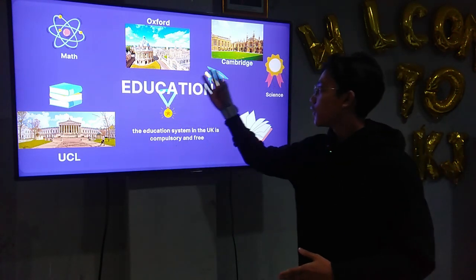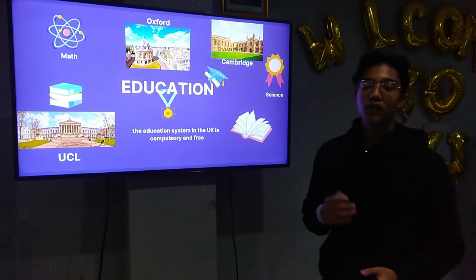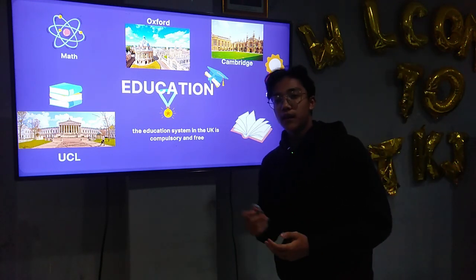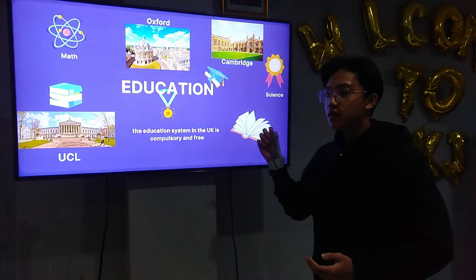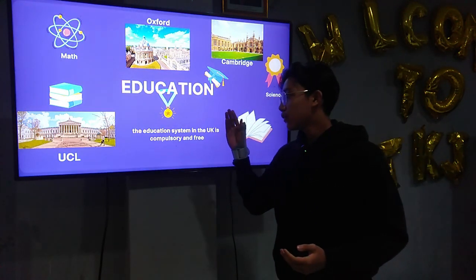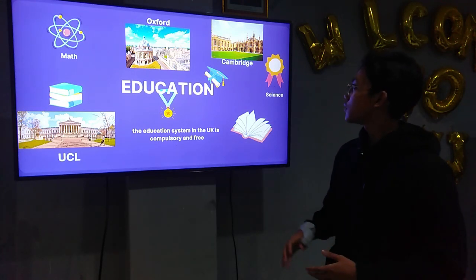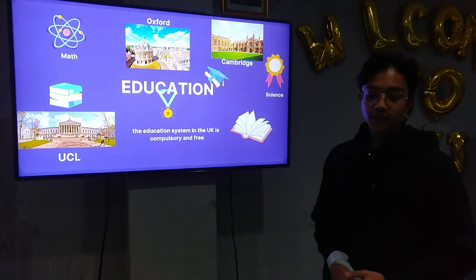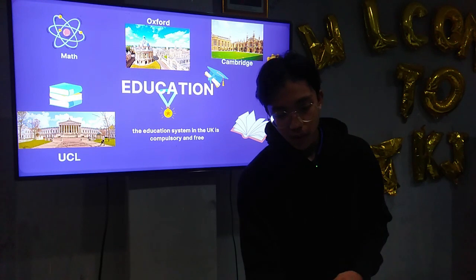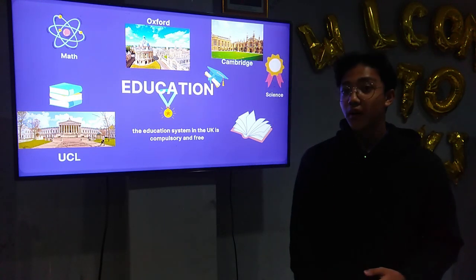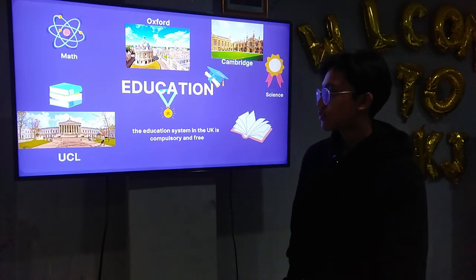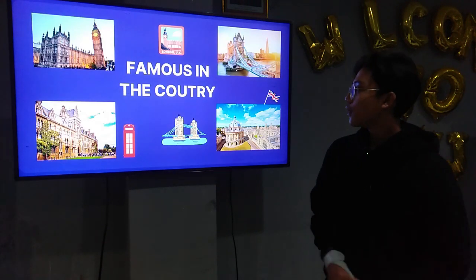As you can see here, their building is unique, like an ancient building. What's good is that even though it's a real ancient building, they take good care of it because it still looks good. That's why it became one of the tourism places in the UK.